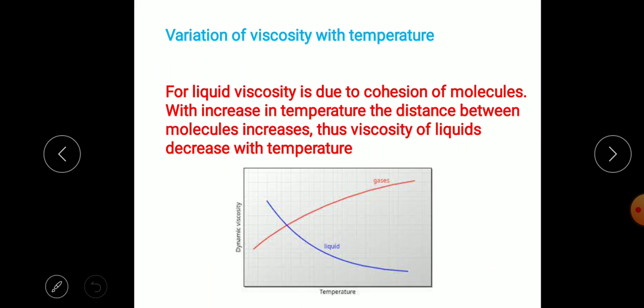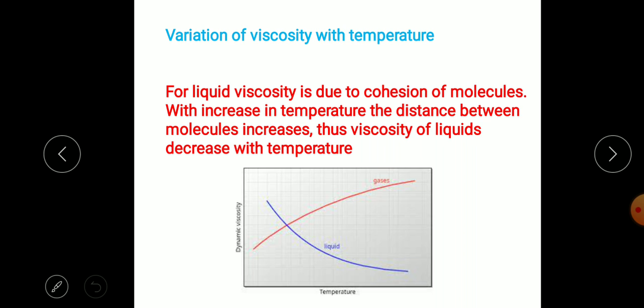So next we consider the variation of viscosity with temperature. We have considered that viscosity in liquids is due to the cohesion of molecules. The molecules of a liquid have attraction towards each other, and for gases the viscosity is due to molecular momentum exchange. When one molecule strikes another molecule of gas, there is a resistance to the flow, that is the viscosity.